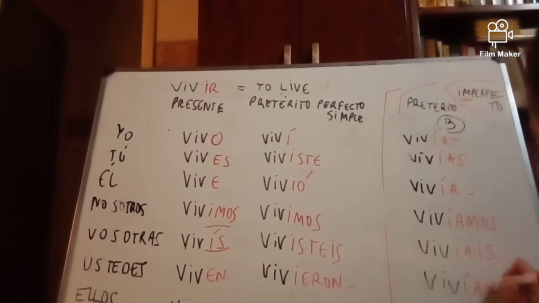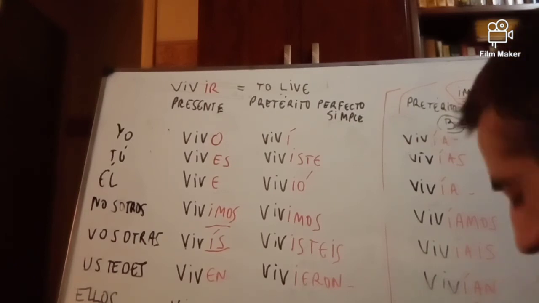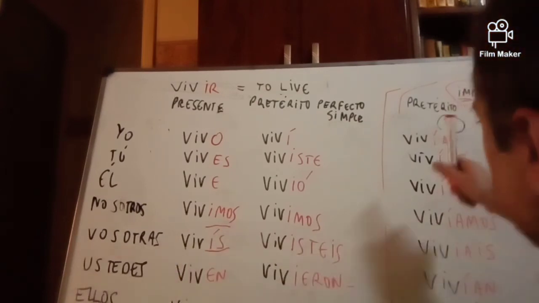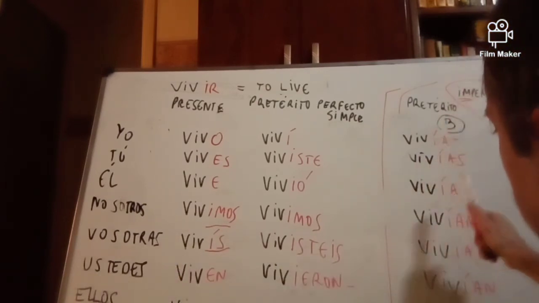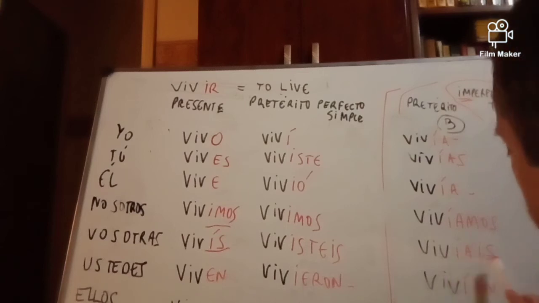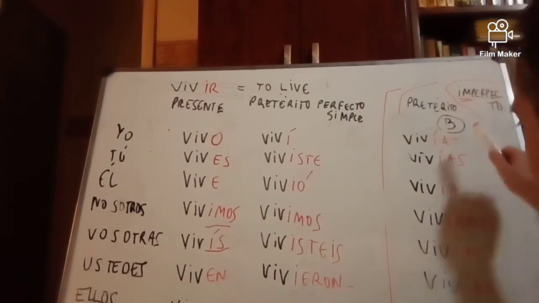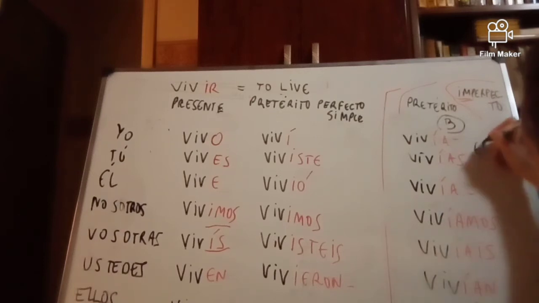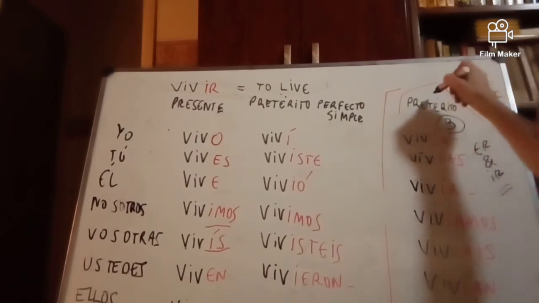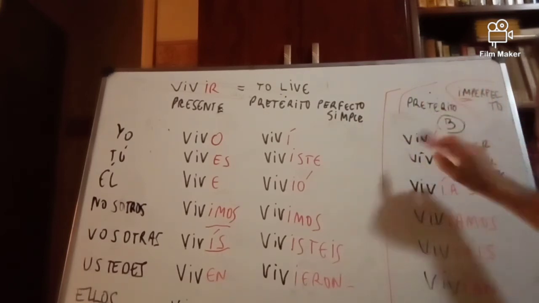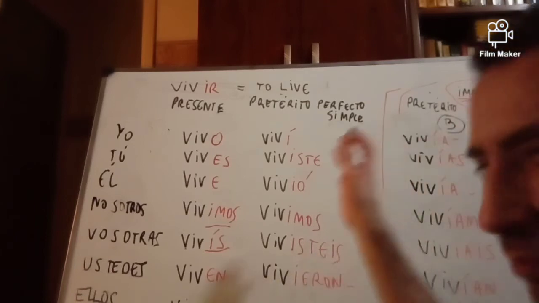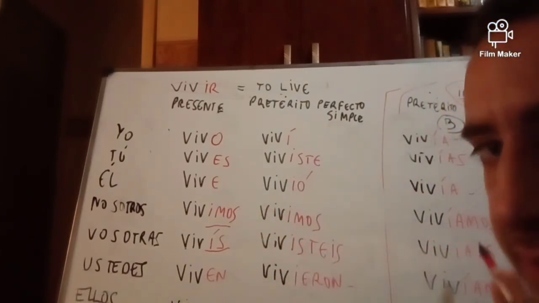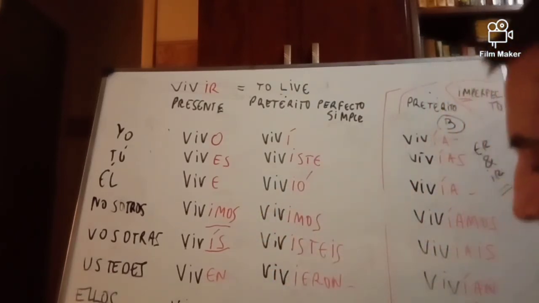In this case, we do have to put the accent. And ellos, ellas vivían. We had, with the er ending, respondía, respondíamos, respondíais, respondían, so it coincides, so both er and ir ending in this tense are exactly the same. You keep the root of the verb and then you add these endings.